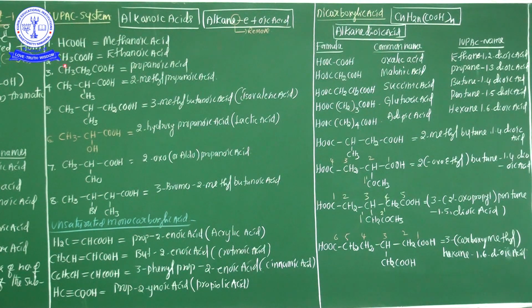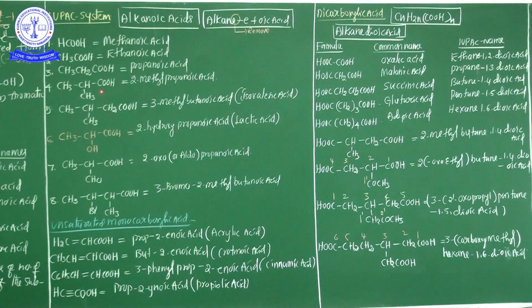Now second, CH3COOH. Here two carbon atoms are present. The name is ethanoic acid. Ethanoic acid. Is it clear? Third one, CH3CH2COOH. 1, 2, 3, the numbering starting from the functional group side. 1, 2, 3. This is propanoic acid. Propanoic acid.